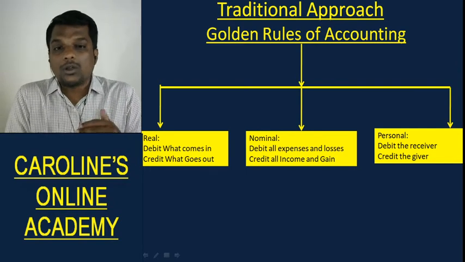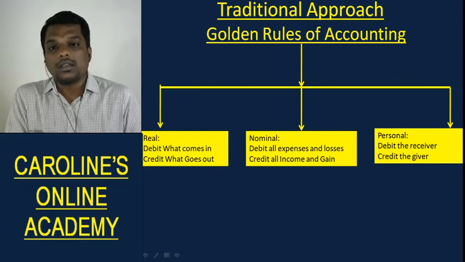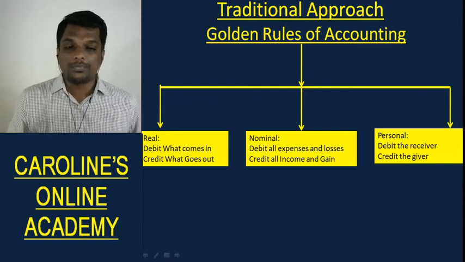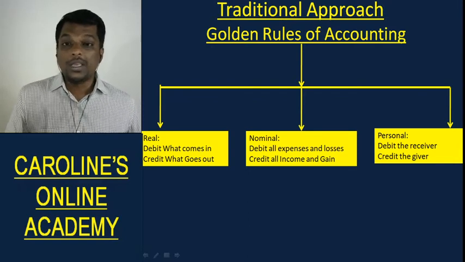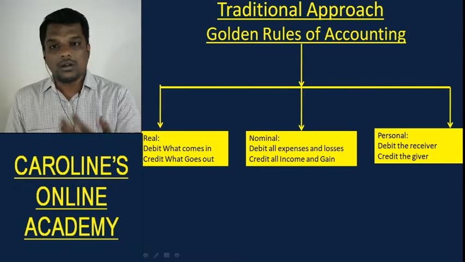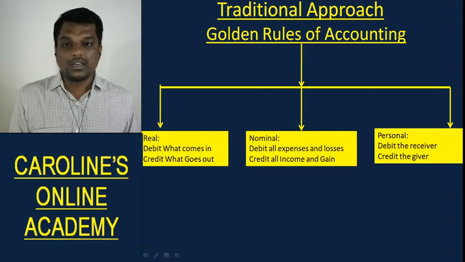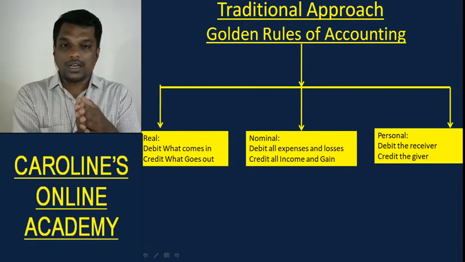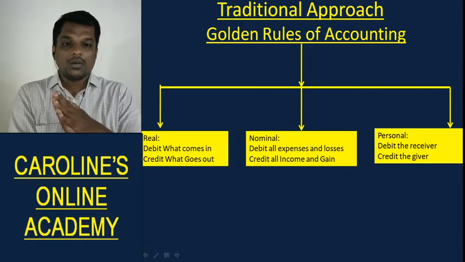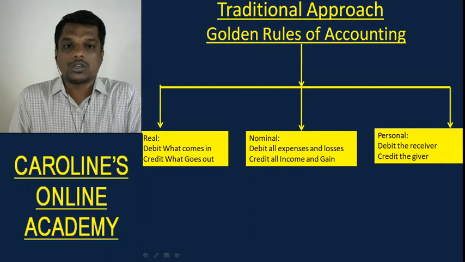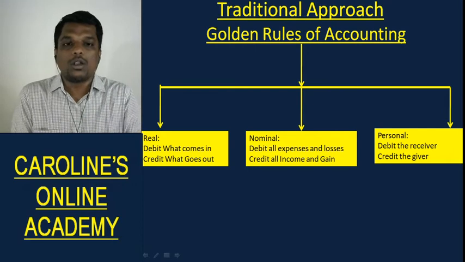So the rule is debit all expenses and losses and credit all income and gain. And for personal account, personal means people basically, right? So people will either give money or take money from you, whether they are artificial, natural or representative. I'll explain what artificial, natural and representative are again while solving journal entries when we come across those accounts. Understood? As of now, just put them all under personal account.